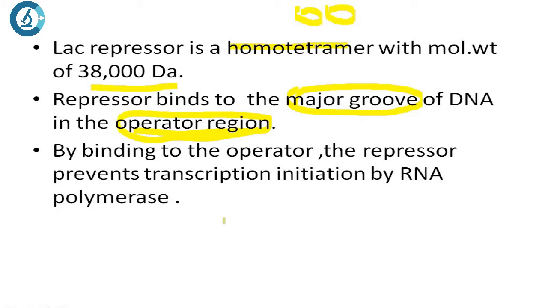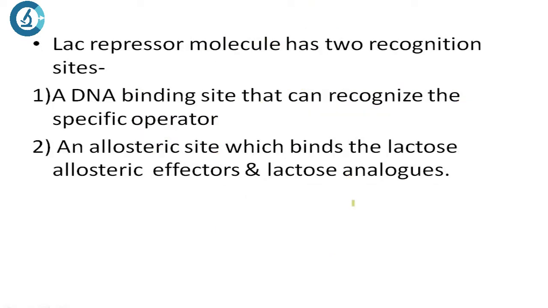So what is this repressor doing? If this is the LAC operon gene and this is the operator, the repressor will go and bind to the operator region. By binding to the operator, the repressor prevents transcription initiation by RNA polymerase. If you remember, next to the operator you have a site called the promoter, and RNA polymerase binds to the promoter region, right? As a result of the repressor protein binding to the operator, the RNA polymerase cannot move any further. This is how the repressor protein works.